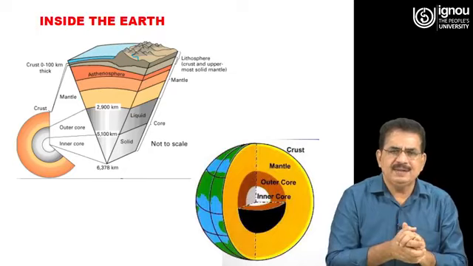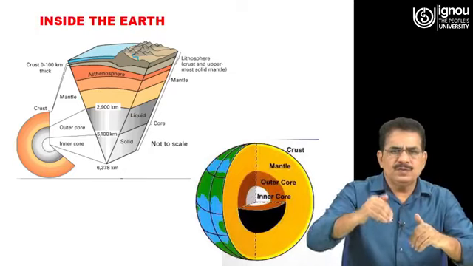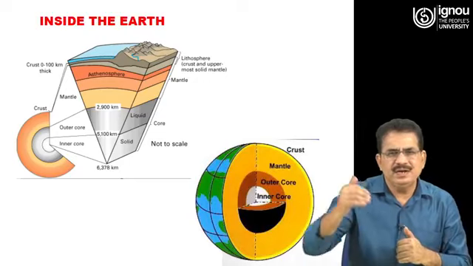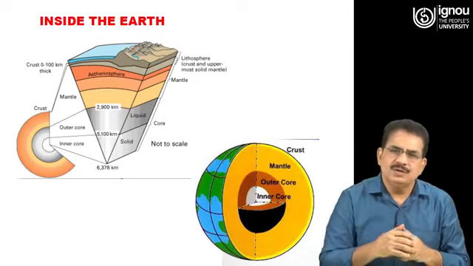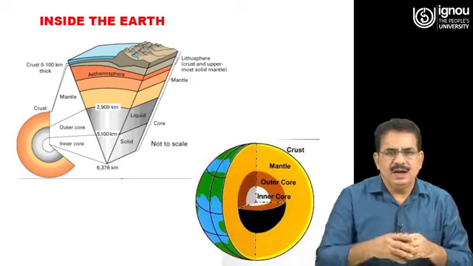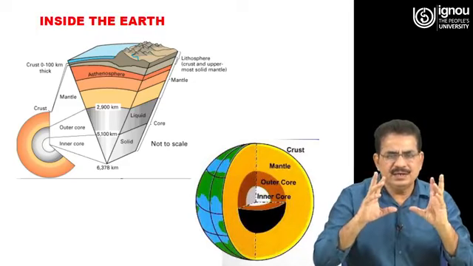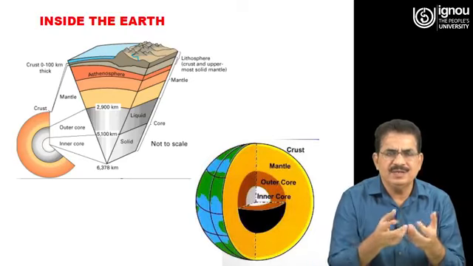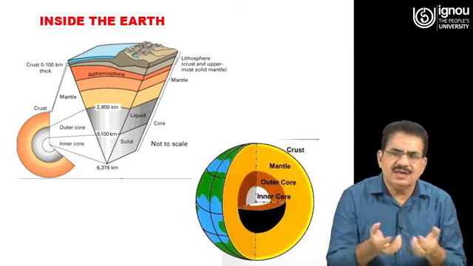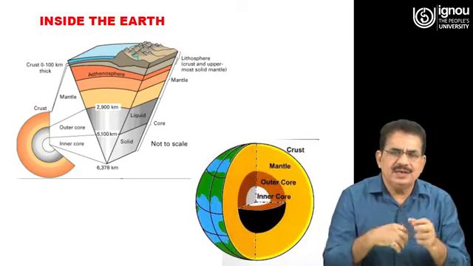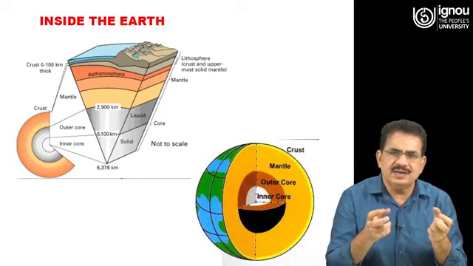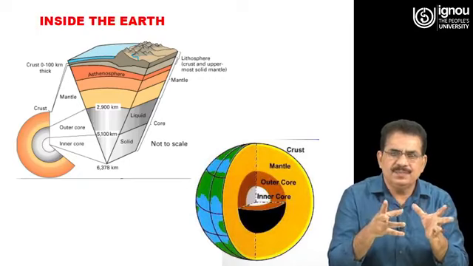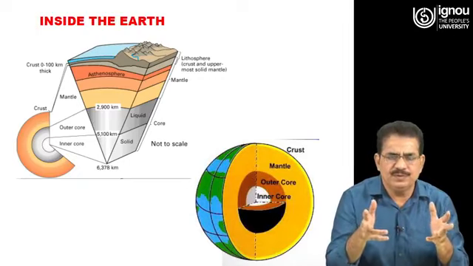When we go from the surface of the earth to the inside, temperature and pressure go on increasing, and due to the difference in temperature and pressure, convection currents are created, and due to these convection currents, there is motion in the mantle, which is a highly viscous type of fluid.